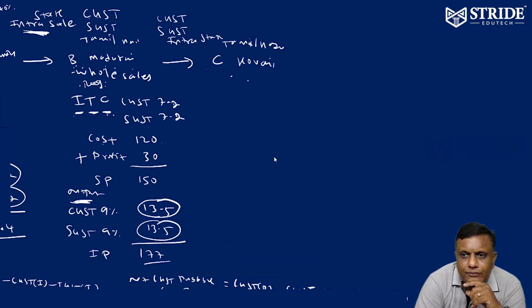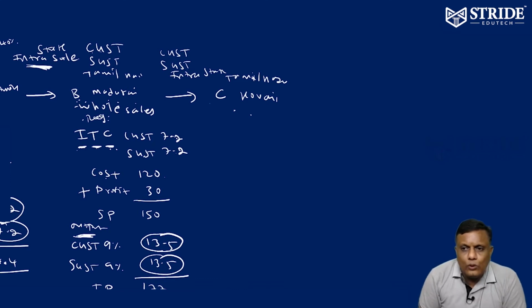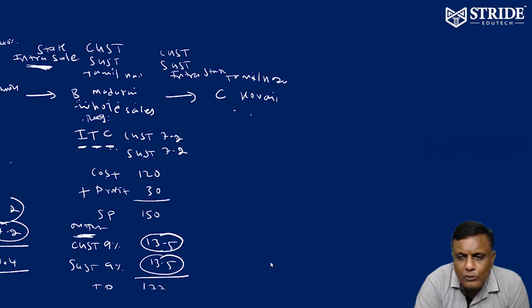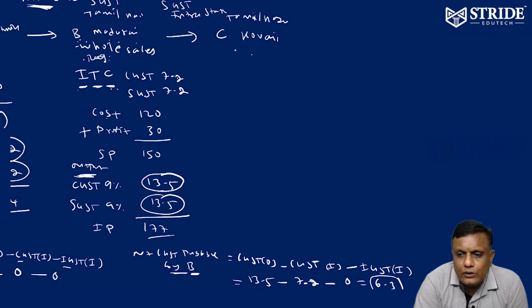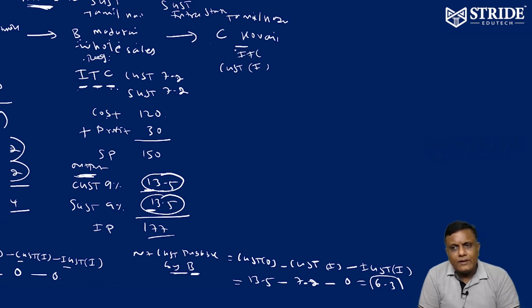Next one. Now, how much credit for C? C how much paid to B? So C so far paid 13.5. Where is he now? He is in Coimbatore. So CGST input is called input tax credit. A person who buys the product has to pay. A person who paid GST gets credit, called input tax credit.